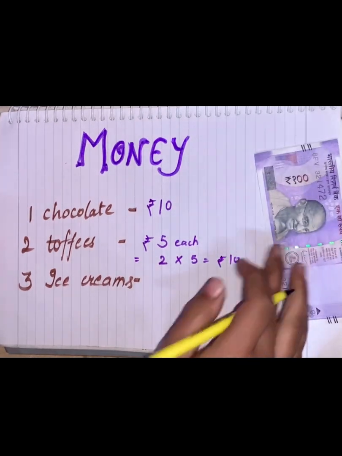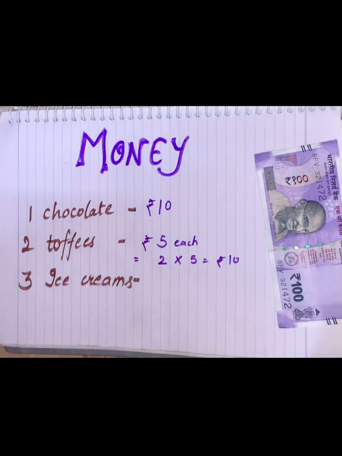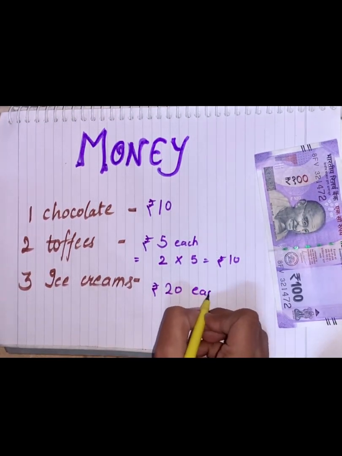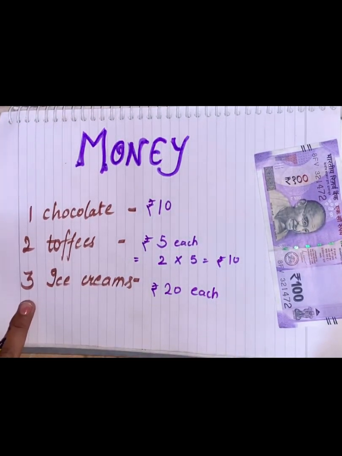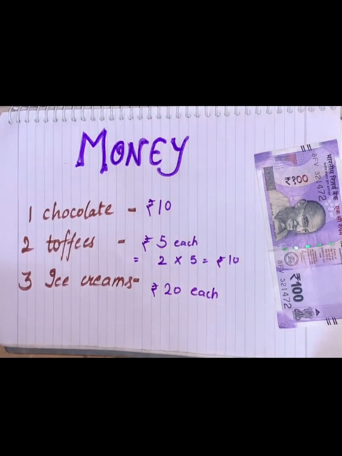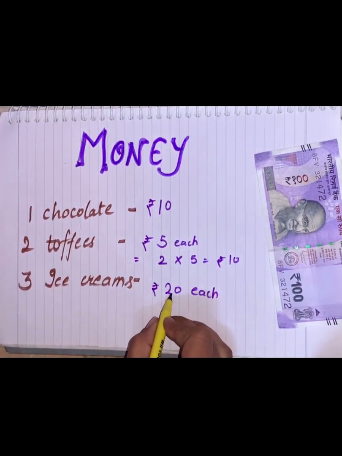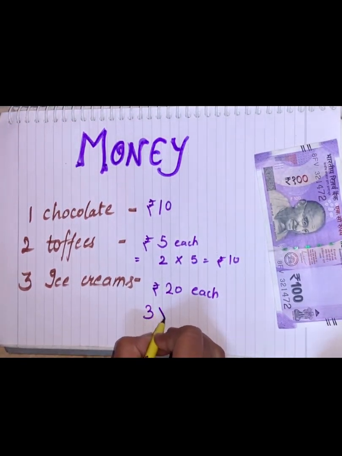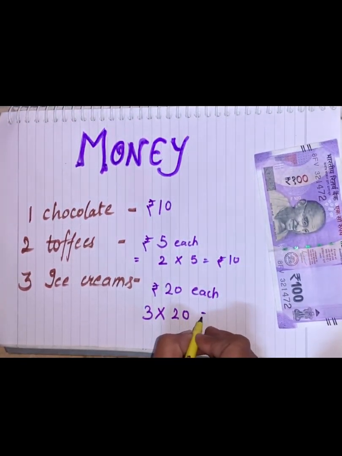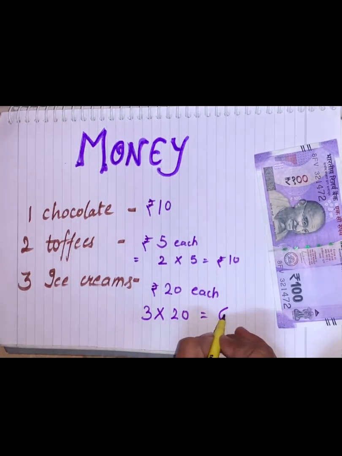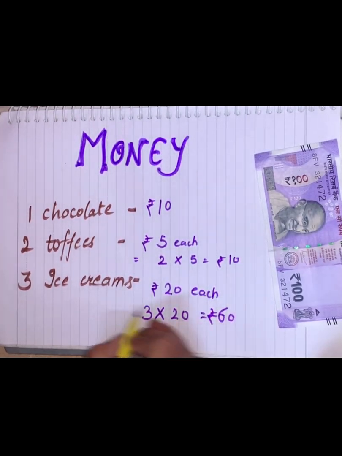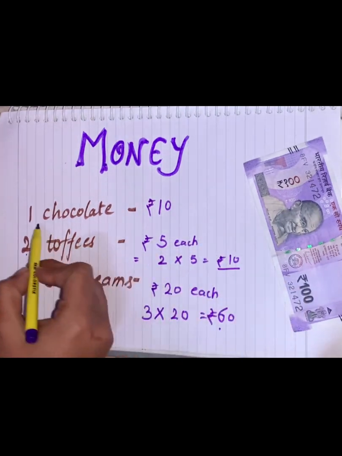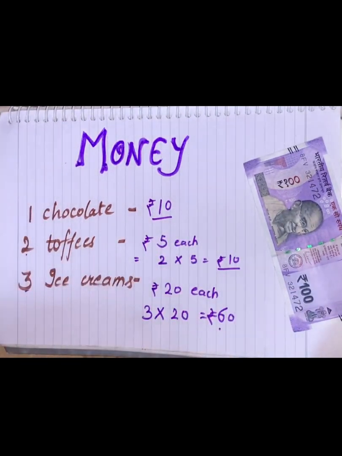Similarly, one ice cream is 20 rupees each, and we have to find out the price of 3 ice creams. How will we come to know? Yes, we will multiply 3 with 20, so we will get our answer, that is 60. So that means 3 ice creams will be 60 rupees, 2 toffees will be 10 rupees, and 1 chocolate is 10 rupees.